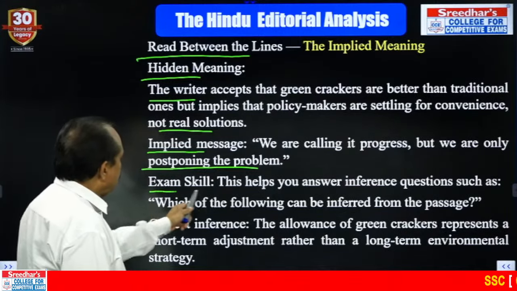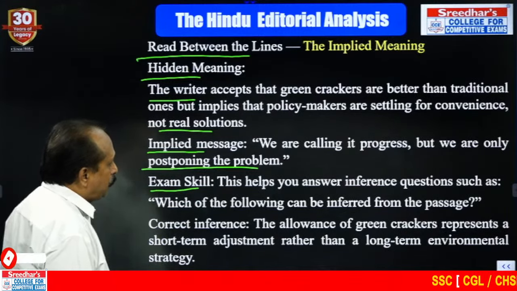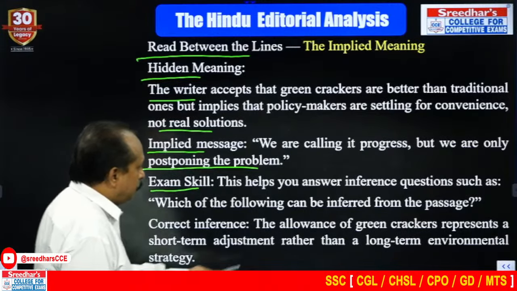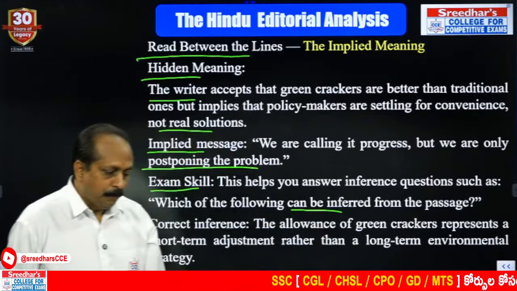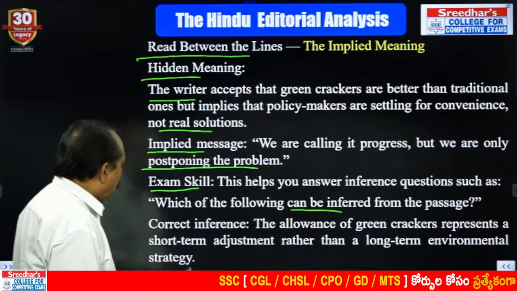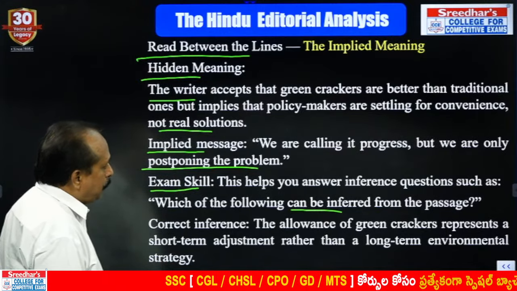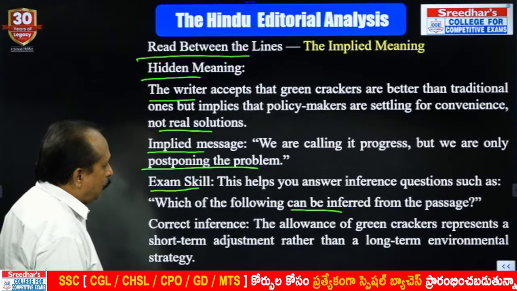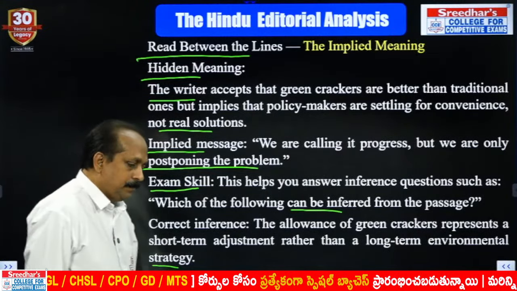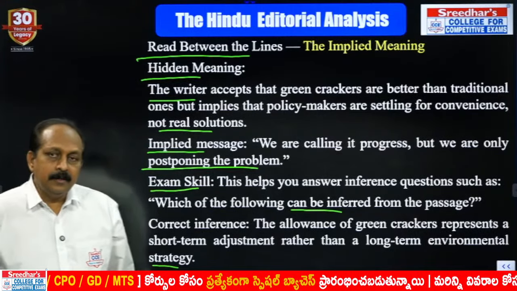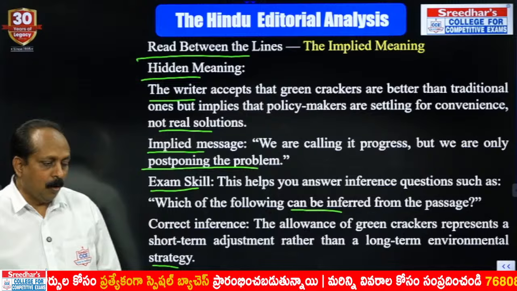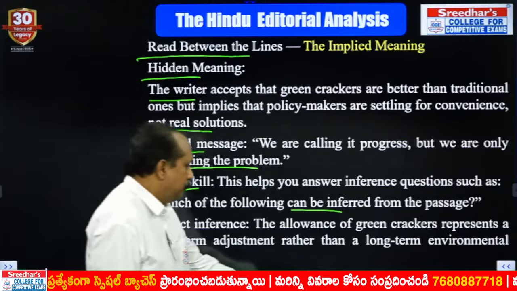What is the exam skill? This helps you answer inference questions such as, which of the following can be inferred from the passage? Or what can be inferred from the passage? Correct inference: the allowance of green crackers represents a short-term adjustment rather than a long-term environmental strategy. Allowing green crackers is not a long-term environmental strategy. It is a short-term adjustment.